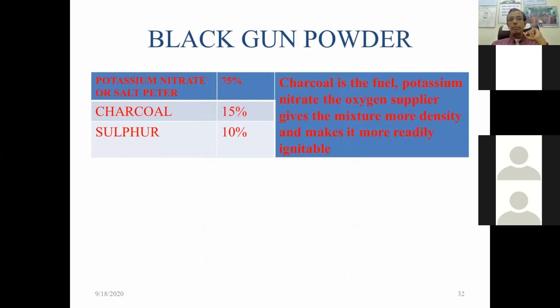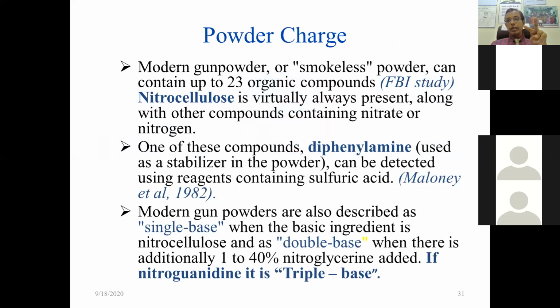Then black gunpowder. These are the types of gunpowder: the black gunpowder, semi-smokeless, and the smokeless. Smokeless we have seen. What is the composition of the smokeless? Either it is double base, also known as semi-smokeless, consisting of nitrocellulose plus nitroglycerin. If there is only nitrocellulose, it is known as single base, and if there is an addition of nitroguanidine, it is known as triple base.